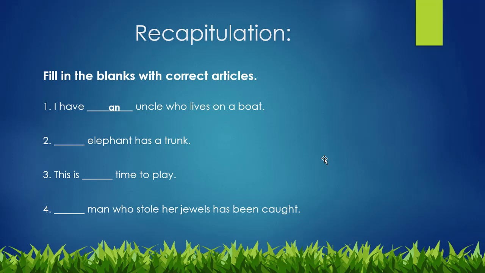Number 2, dash elephant has a trunk. It's very easy. An elephant has a trunk. Very good. Now come to the third sentence. This is dash time to play. Who will answer? This is our time to play, because we have used our over here because it can be any time.